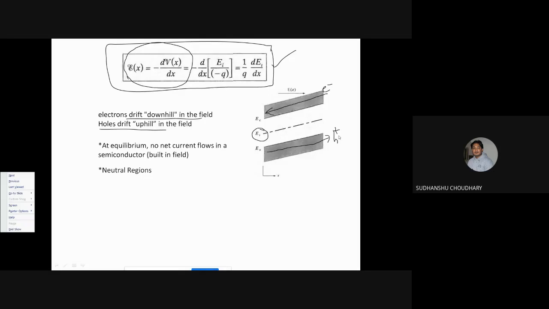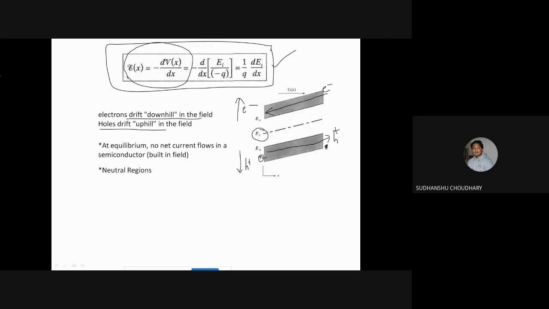Okay. Now this is also justified again, since we understood that the electrons will move, in fact both carriers will move from a region of high energy to low energy. That is, the electrons are moving from region of high energy to lower energy. Similarly, holes are moving from high energy to low energy, right? Since electron energies are increasing in upward direction, and hole energy is increasing in downward direction.